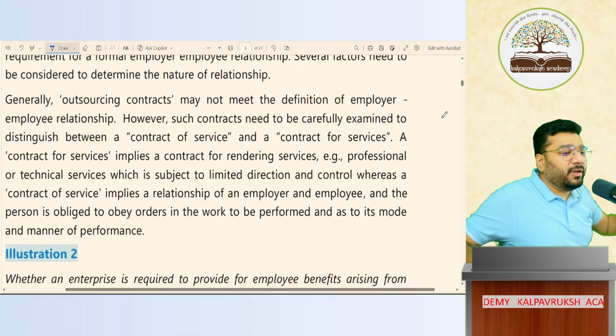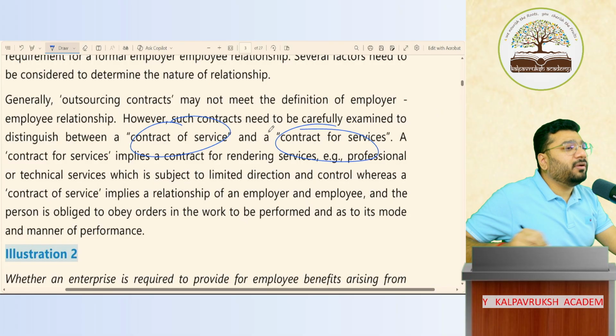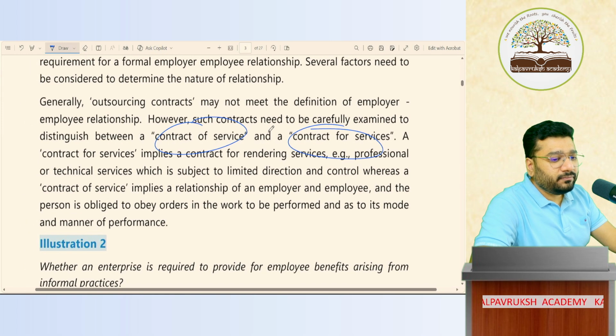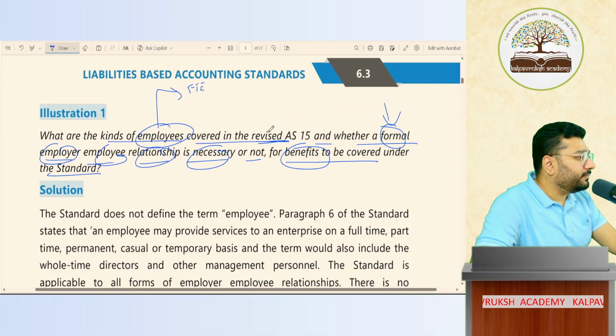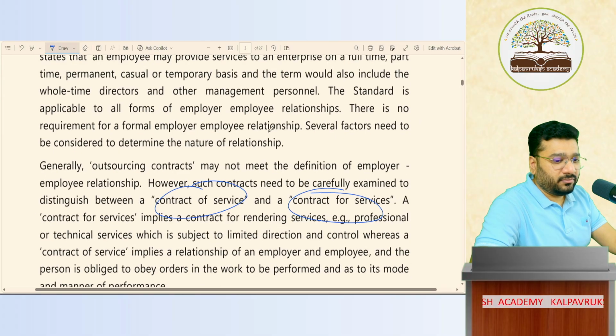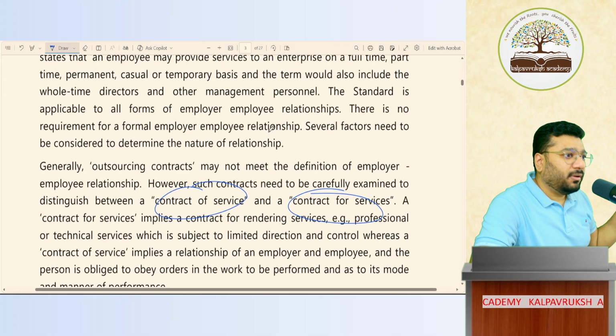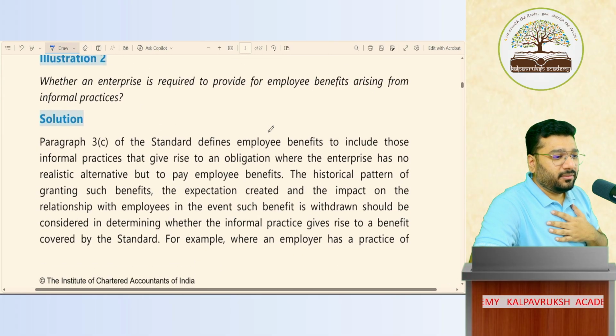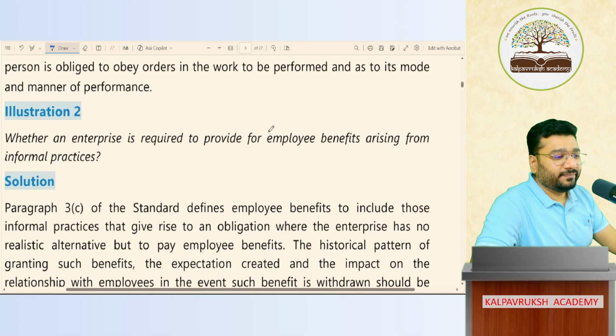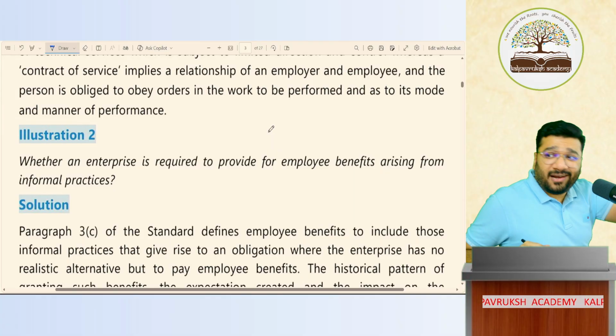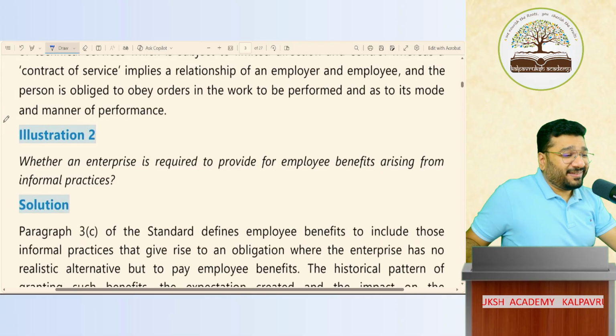Take this as homework. Here only they have mentioned contract of service and contract for service. Illustration 1. Okay? Clear, no? Do you want me to read the answer? Next. Our people do a little less hard work only, where more hard work is needed they will say.